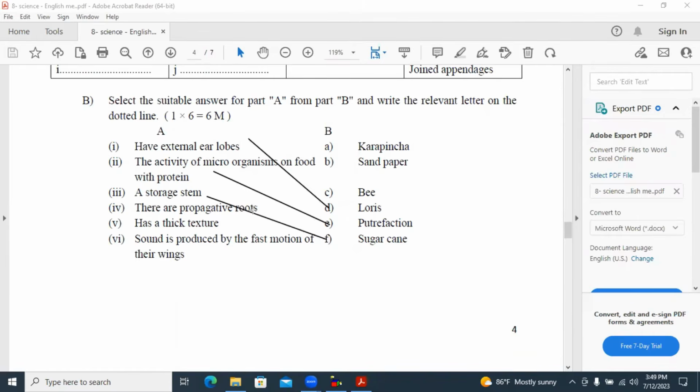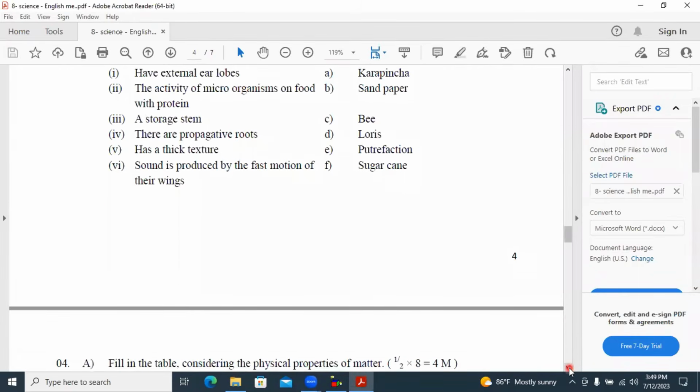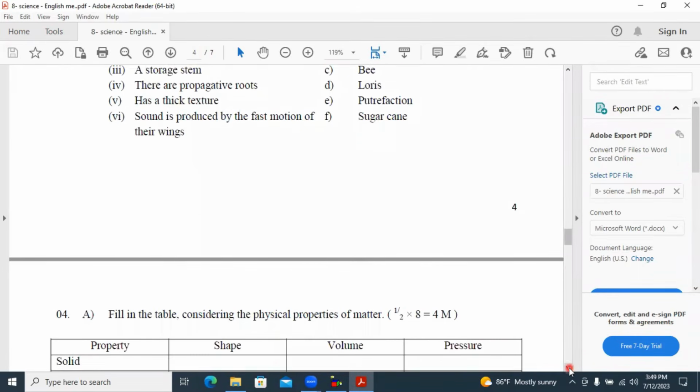There are propagative roots for carpincha. Has a thick texture. Answer is sandpaper. It should not be thick texture. We have to correct it as a rough texture. Sandpaper has a rough texture. Sound is produced by the fast motion of their wings. Bees are vibrating their wings and producing a sound. Bee humming is produced by vibrating their wings.